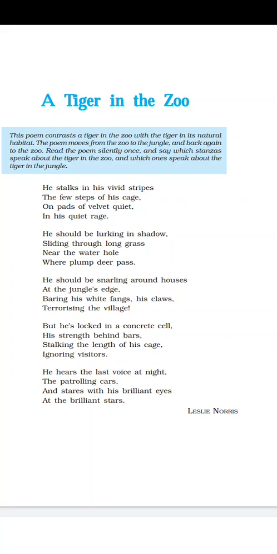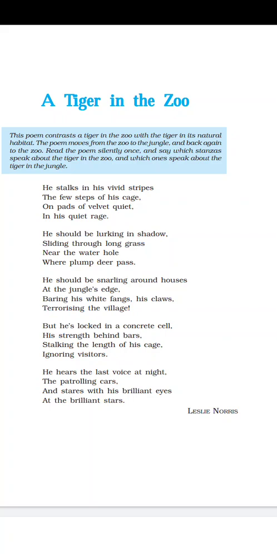A tiger generally moves in the forest, and there the tiger can move according to his will, with uncountable steps. But here the few steps of his cage, limited space.